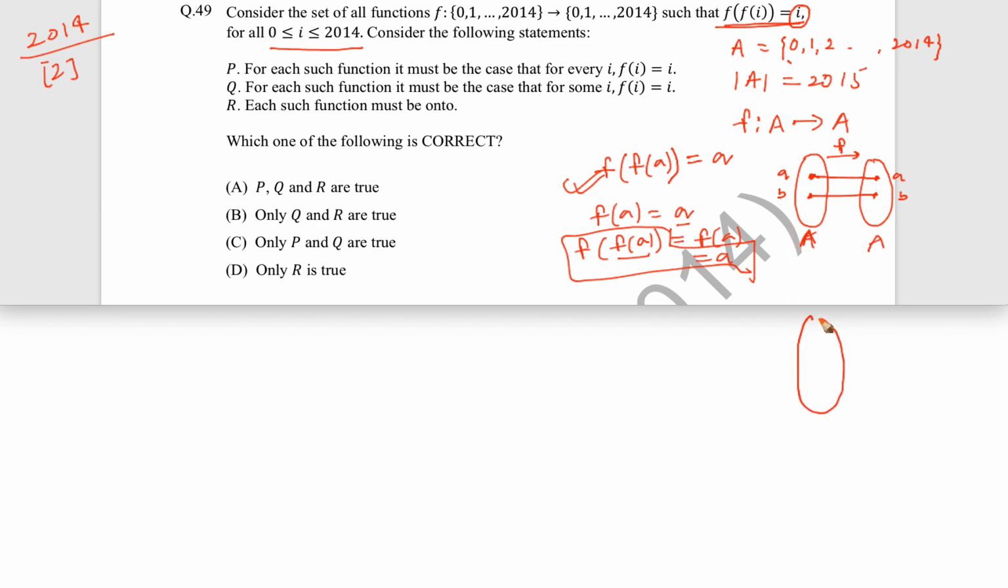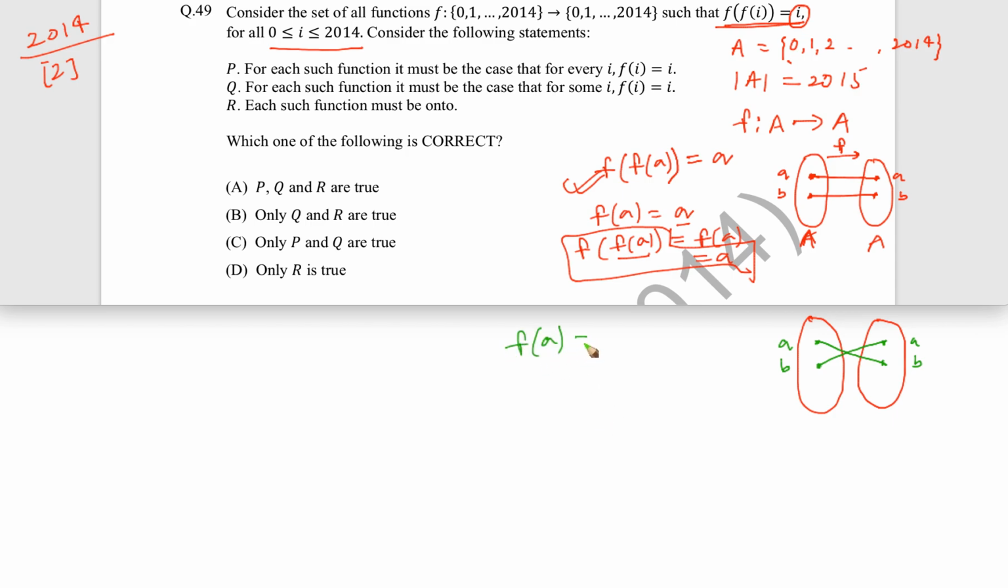However, it is not the case always. You can have situations where this mapping is not the case, and still you are satisfying this condition. I'll just give you an example. Let's say there are two elements, again this is A, this is B, and this is A and this is B. What if the mapping is something like this? For f, A is mapping to B and B is mapping to A. This is the mapping.